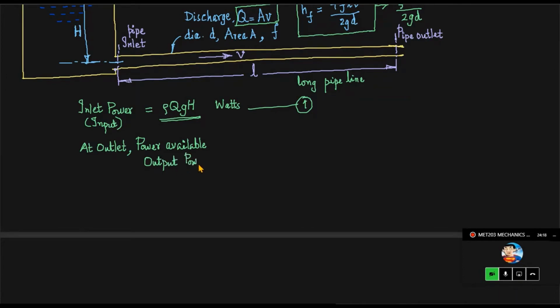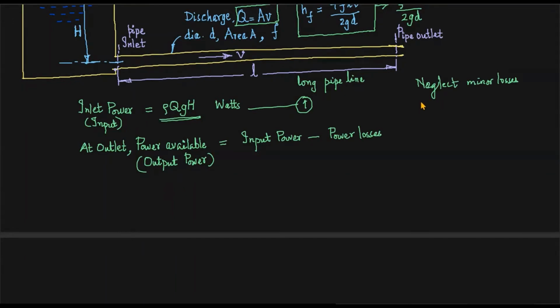when the flow reaches the other end, what is the power available with this power rating of the fluid, or the energy available per second with water or with the fluid? So output power is equal to input power minus the losses. So input power minus hydraulic power losses. We'll consider only major losses. Major losses means loss due to friction, which in this case is HF.